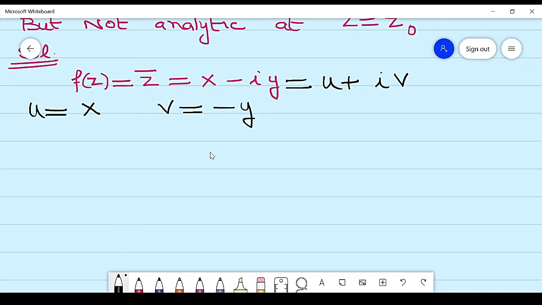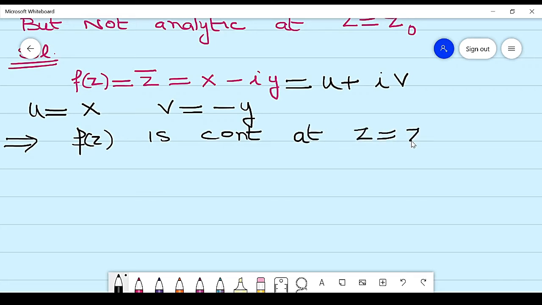Clearly it is a polynomial in x and a polynomial in y, so these are continuous functions. We know that all polynomials are continuous. So x is continuous and y is also continuous. If both are continuous, then clearly there is no need to prove that f of z is continuous at each point.